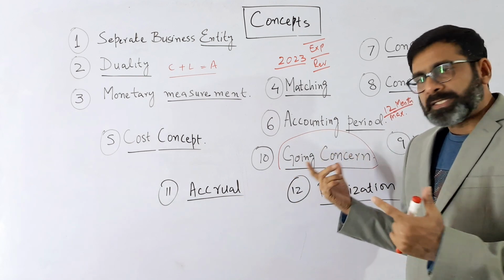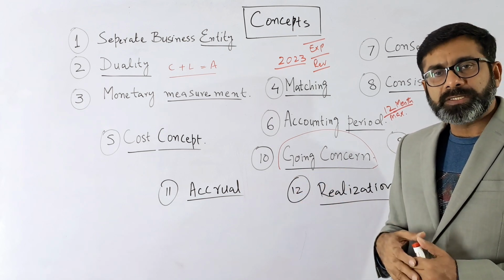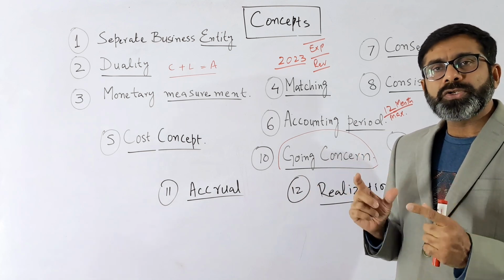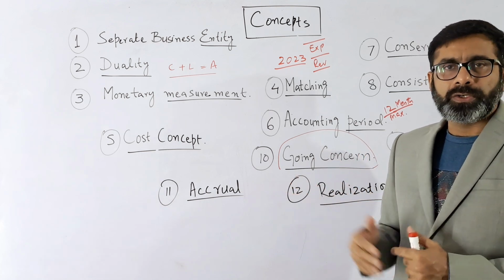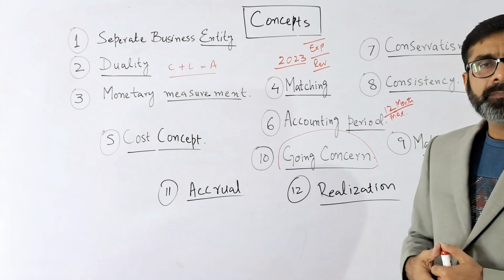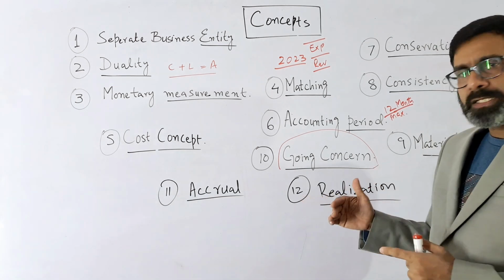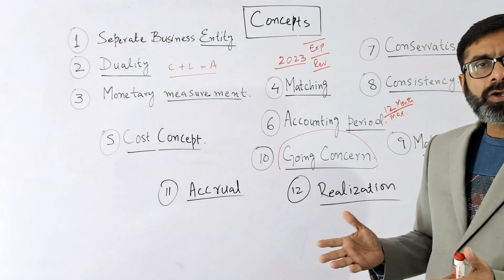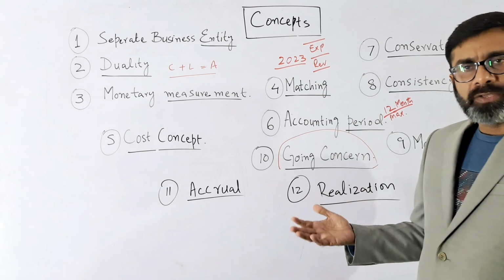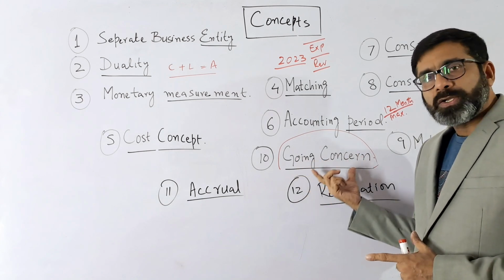For example, if there is a supplier supplying goods to the business on a credit basis, or making a contract on a long-term basis, they should be sure that the business will continue. If a customer is there and the business is giving them a guarantee or warranty, but the customer is not sure that the business will continue for the next 1 year, 2 years, 5 years or not, obviously they will not make any agreement or contract with the business. So it is a very important thing that the business is a going concern.